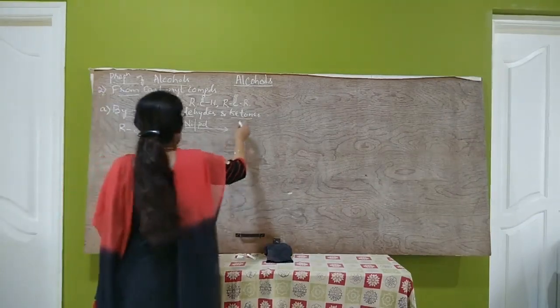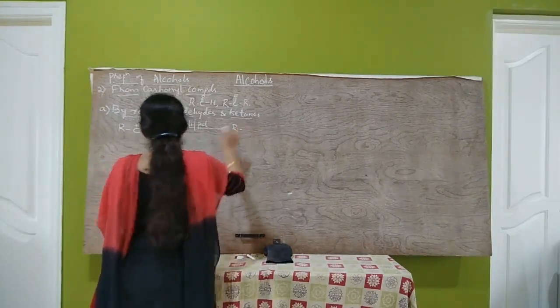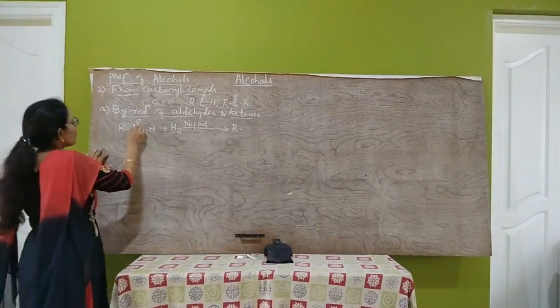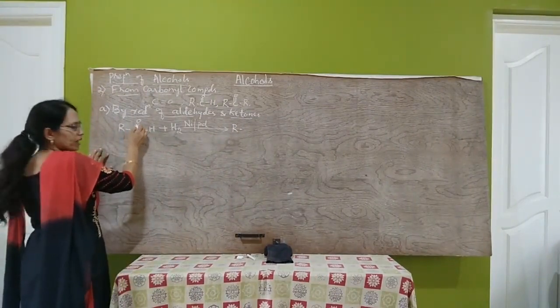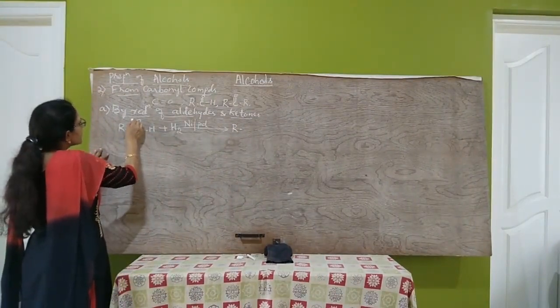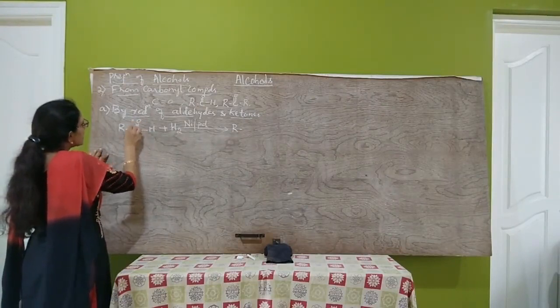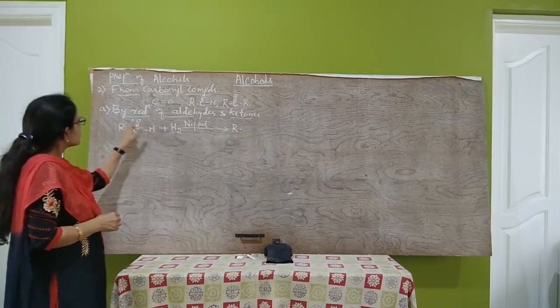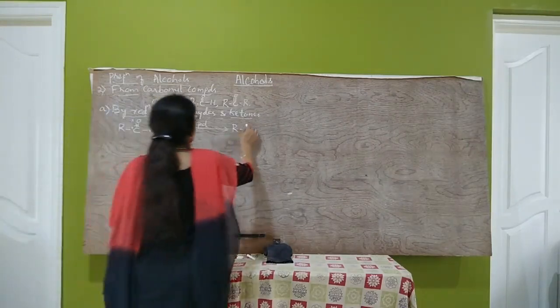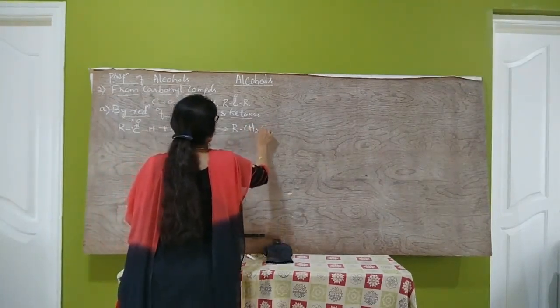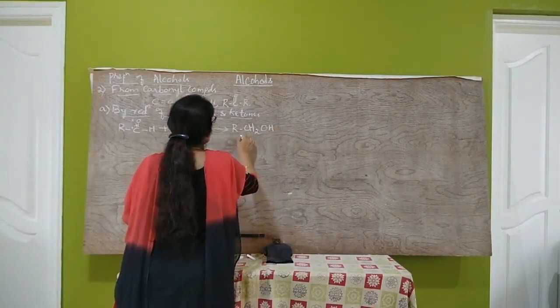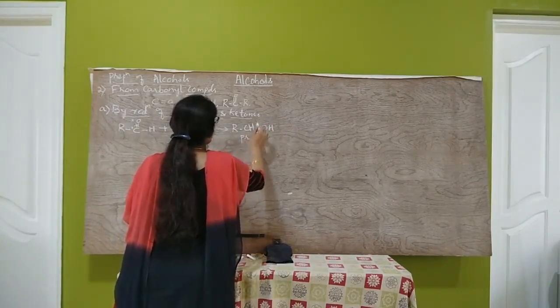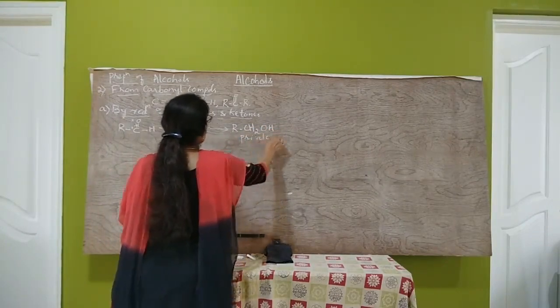Here the C=O pi bond breaks. One H will be added here, another H will be added here. So we get RCH2OH, which is a primary alcohol, that is, a 1 degree alcohol is formed here.